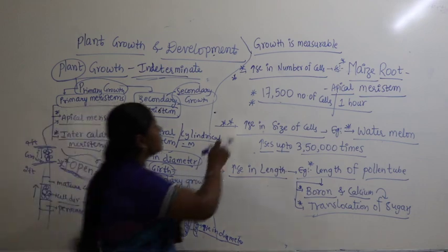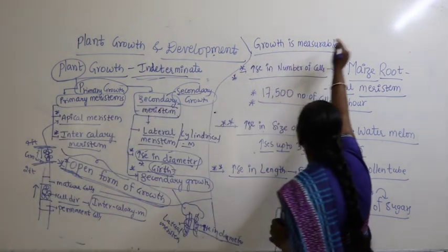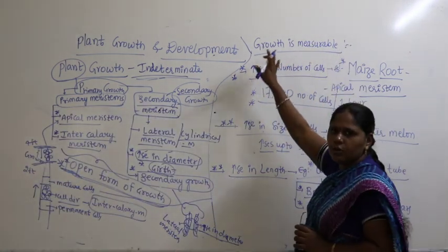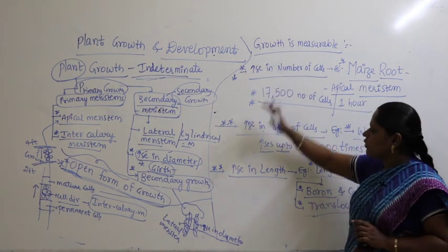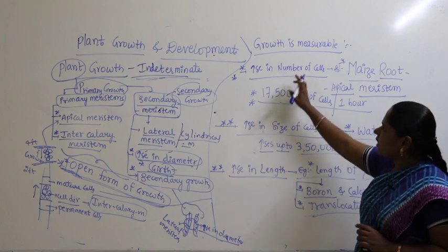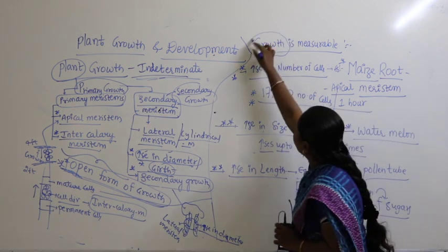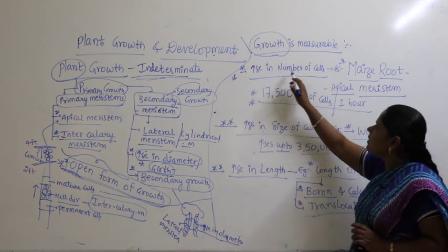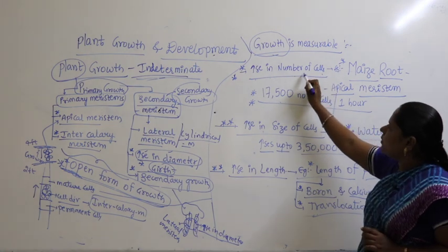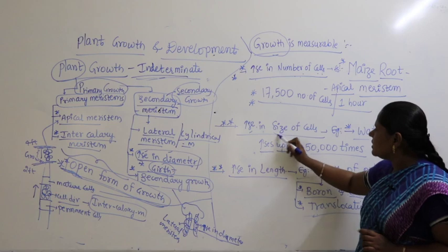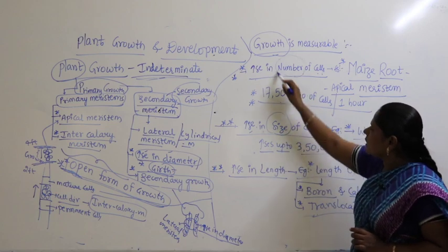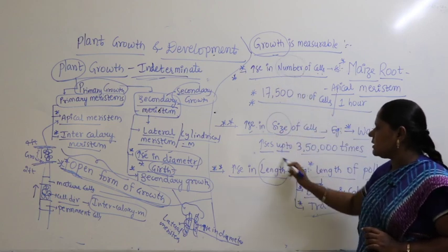So as growth can be visible very clearly, you can measure it. So the next concept: growth is measurable. For example, what are the ways to define growth? You can define growth as an increase in the number of cells, or as an increase in the size of the cell, or as an increase in length.